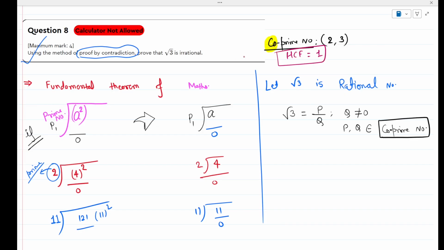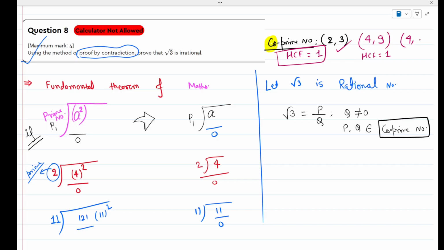See, for co-prime numbers, it doesn't mean that both the numbers should be prime, or at least one of the numbers should be prime. There is no such condition. In this way, both the numbers are prime, still they are co-prime. We can have 4 and 9 also. None of them is prime. But still, the pair will be called co-prime because their HCF will be 1, because their common factor will be 1. Are you getting my point?